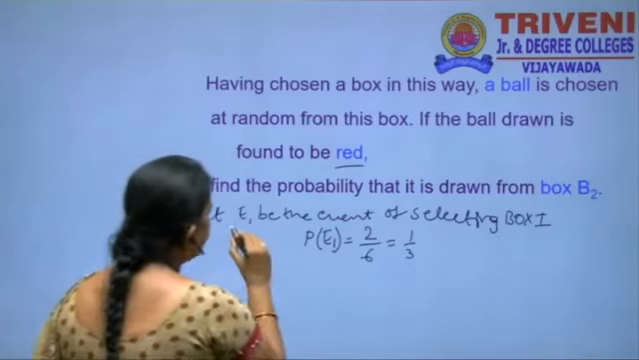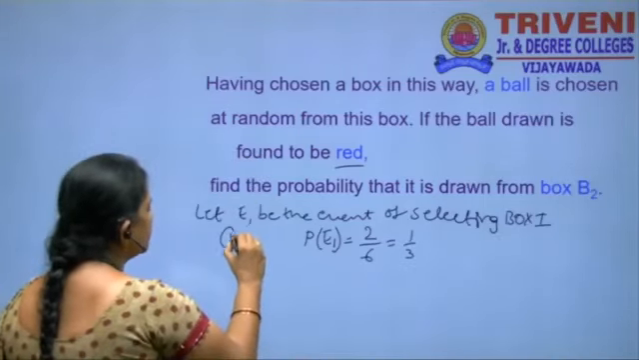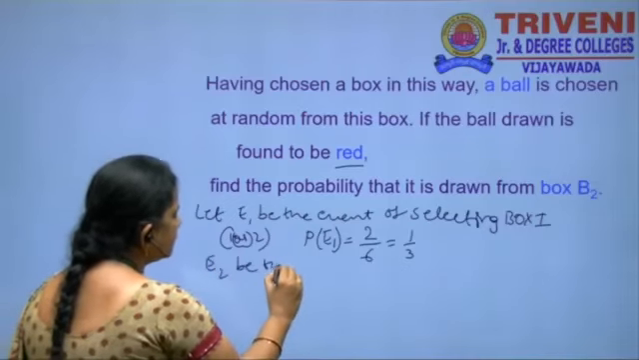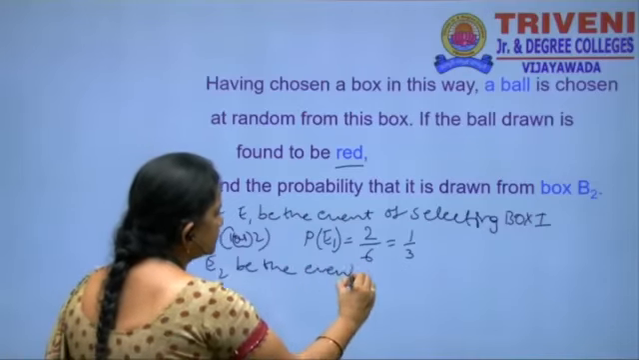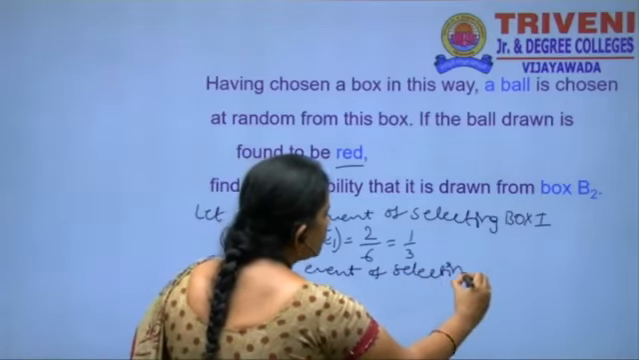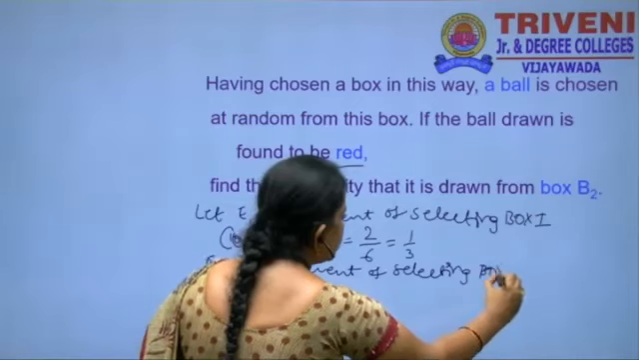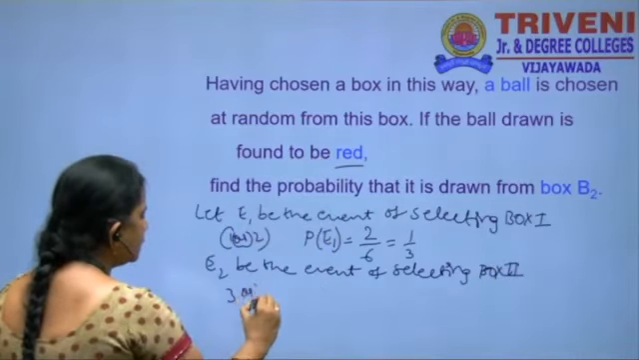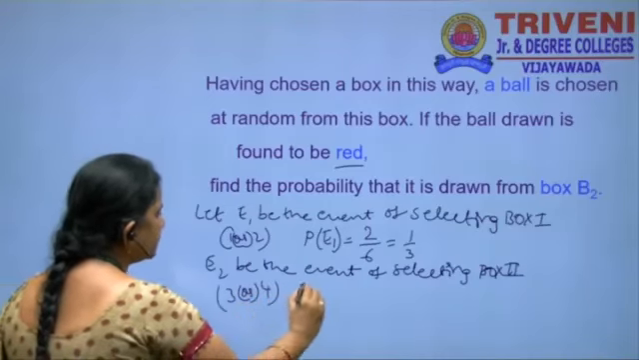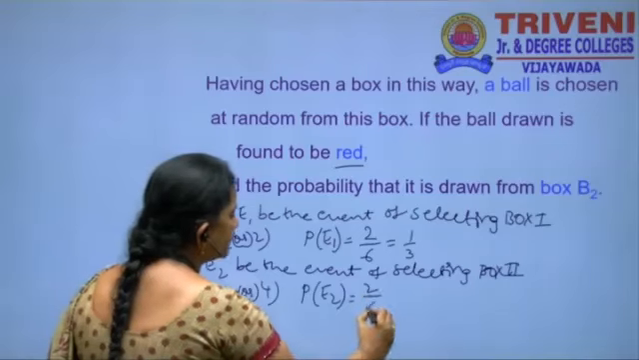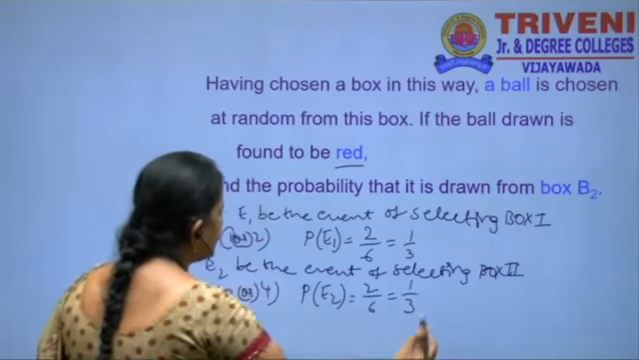Here we write 1 or 2 turns up for E1, and E2 be the event of selecting box 2, that is 3 or 4 turns up. So P of E2 is equal to 2 by 6, that is equal to 1 by 3.